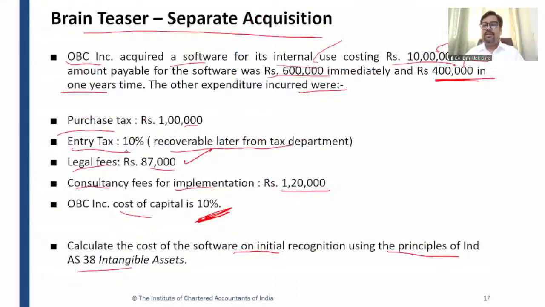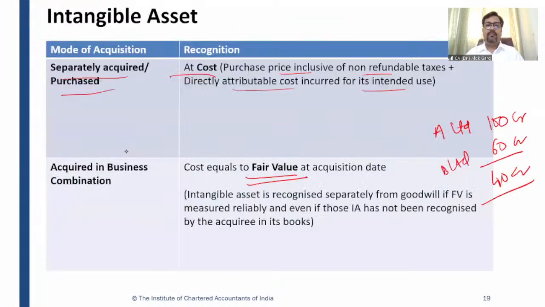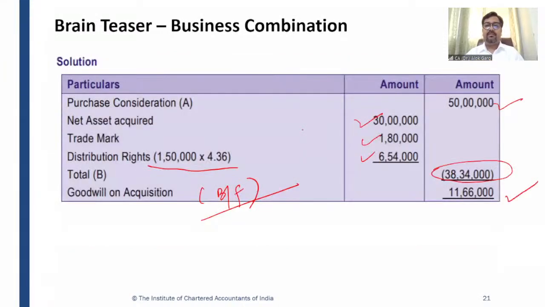Then we did a case study on separate acquisition. We did one more case study from Institute study material. Then we talked about a business combination, that if an asset is acquired by way of a business combination, then we are going to capitalize that intangible asset at fair value. So in that case, the cost becomes a fair value. And we did illustration number 5 from Institute study material.